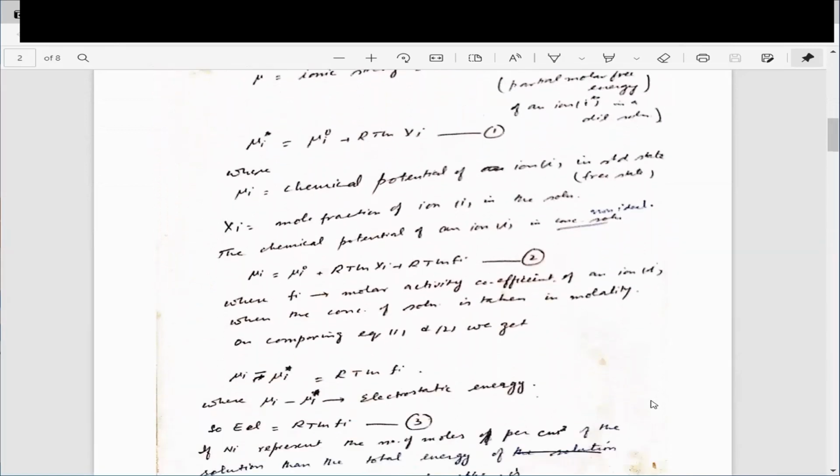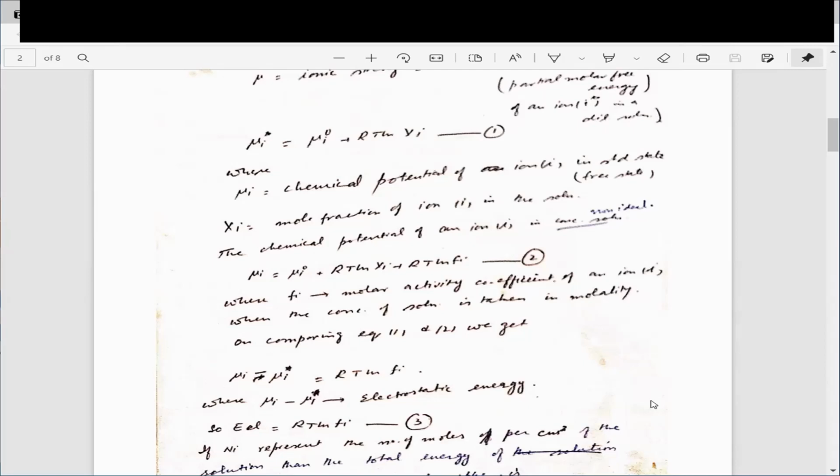You are familiar with this equation: mu i is equal to mu i naught plus RT log xi. This is xi here in equation 1. Just make sure this is not vi, this is not y. This is xi, the mole fraction. R is the gas constant. Mu i naught is the chemical potential in the standard state. And mu i star is the chemical potential for ideal solutions.